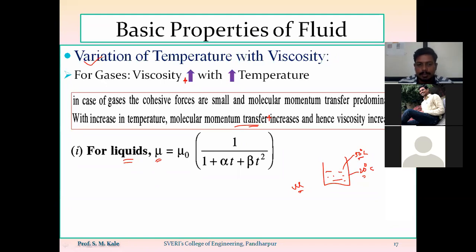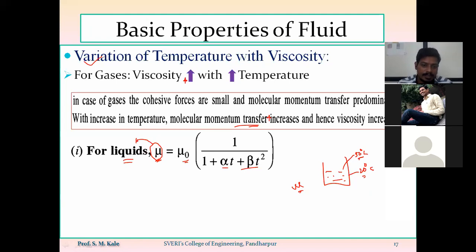That formula is mu equals mu 0 inside the bracket 1 upon 1 plus alpha t plus beta t square. Here mu indicates the viscosity of that liquid at a particular temperature, whatever the temperature may be.